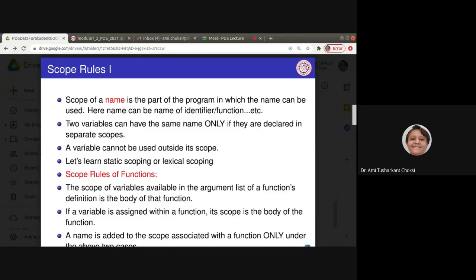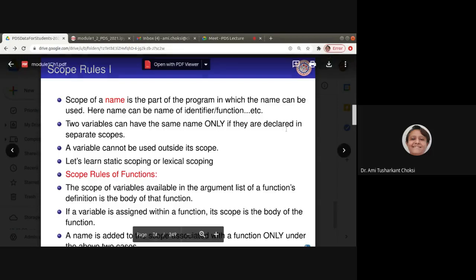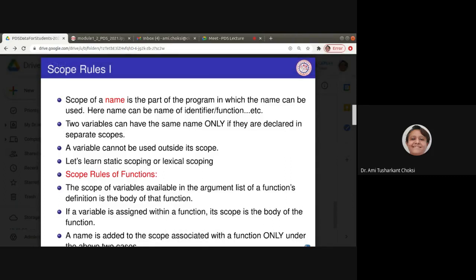So this is what is being said: two variables can have the same name only if they are declared in separate scopes. My scope is the computer department, the other person's scope is another department, right? So this is what we want to say here. Fine. A variable cannot be used outside its scope.